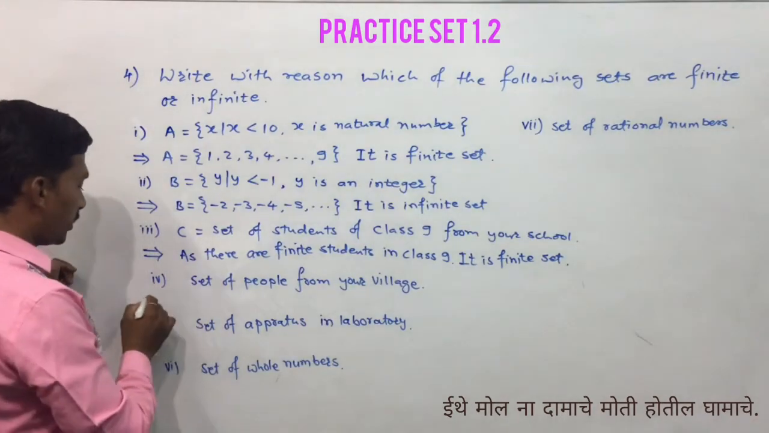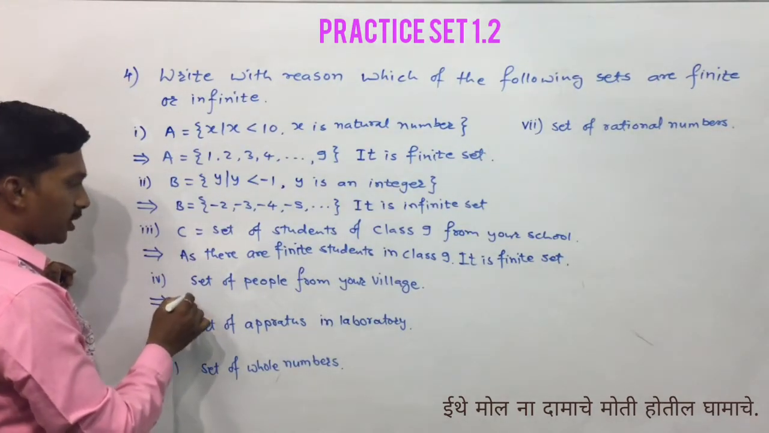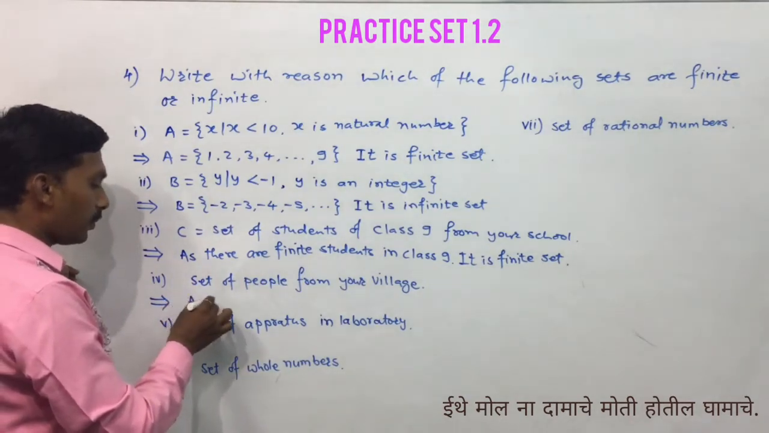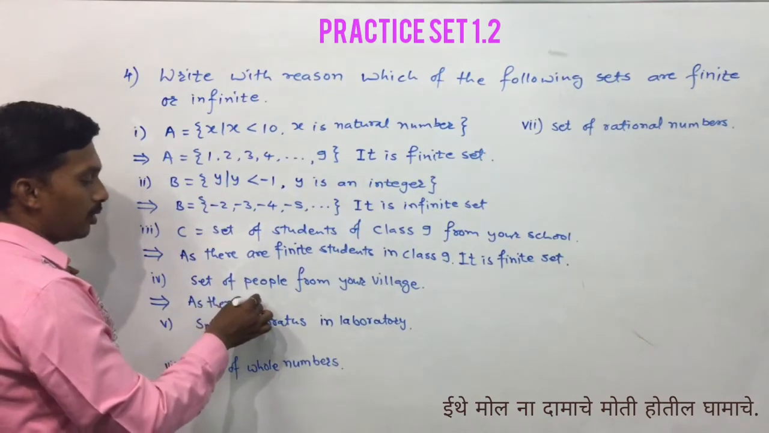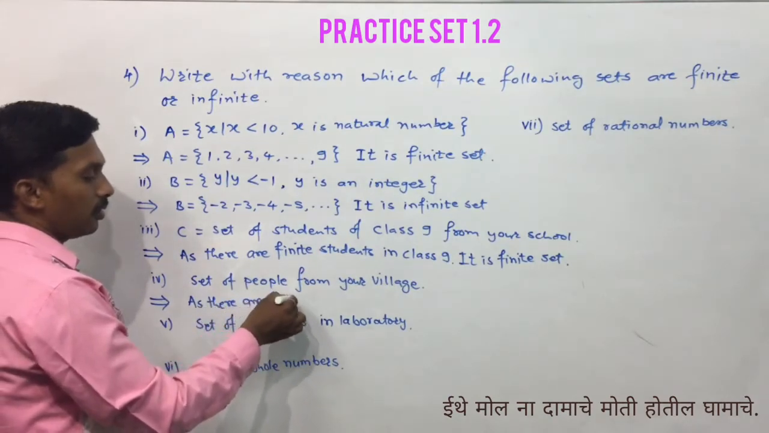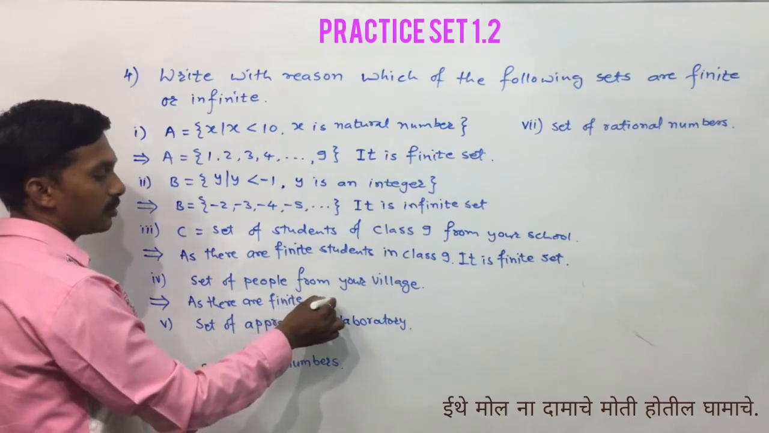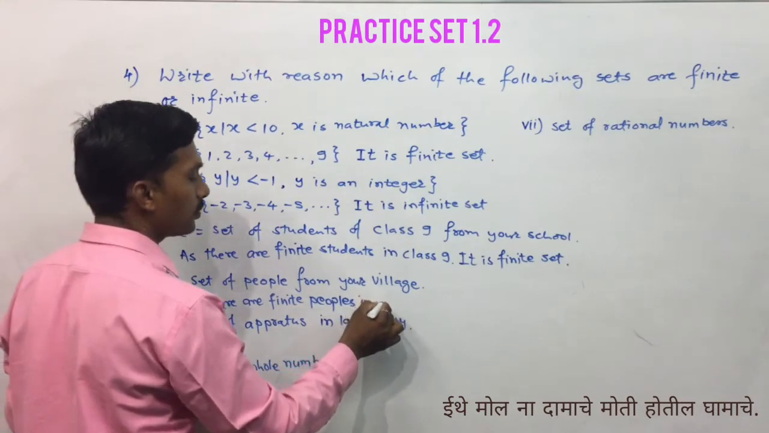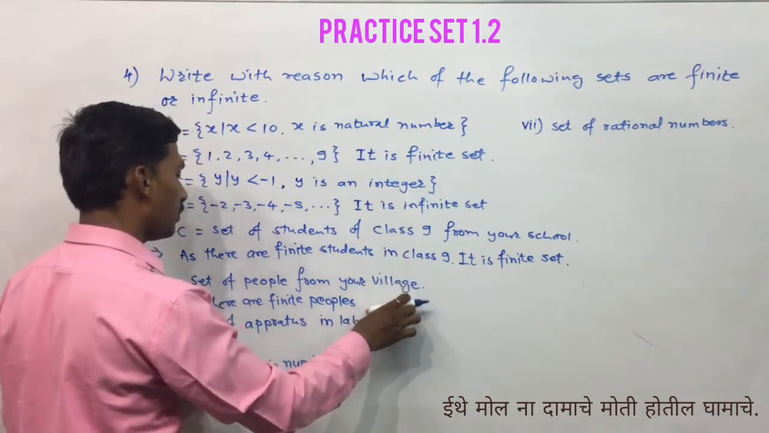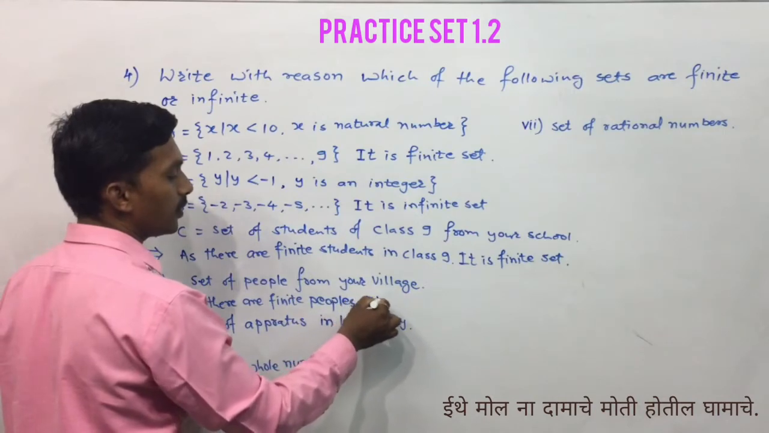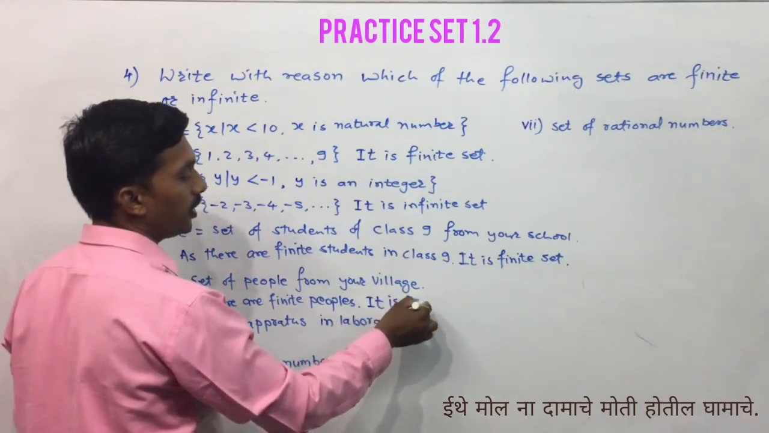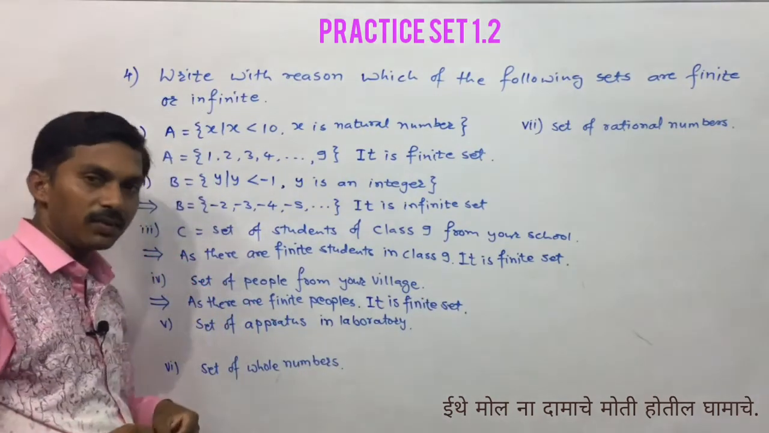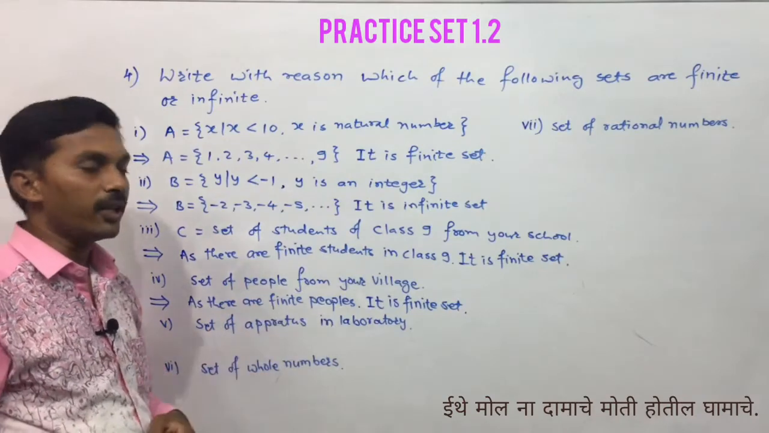So here you can write, as there are finite people in our village, as there are finite peoples, it is a finite set. We are able to count the number of peoples in our village since it is a finite set.